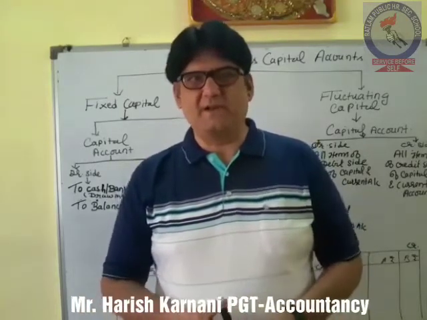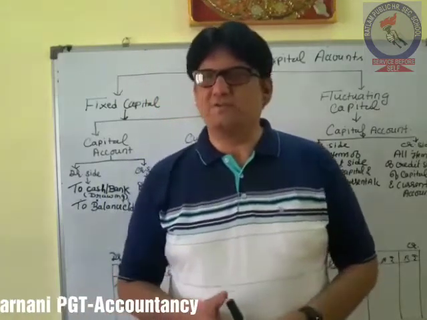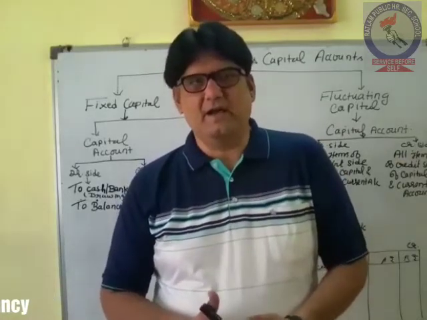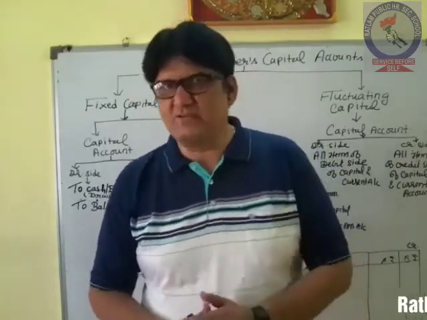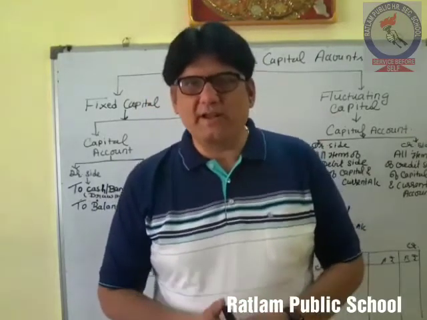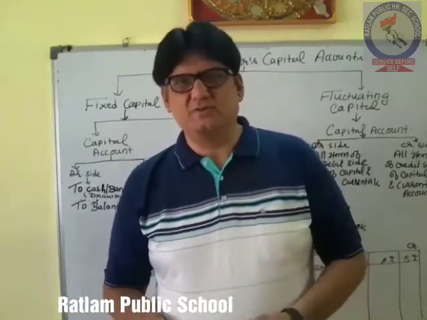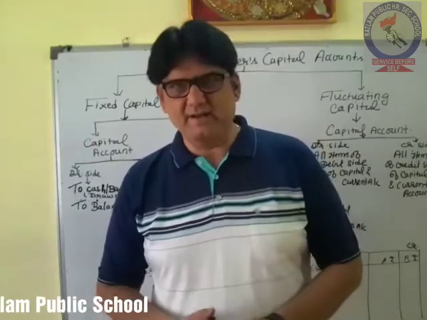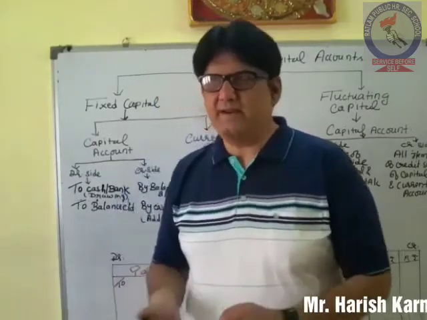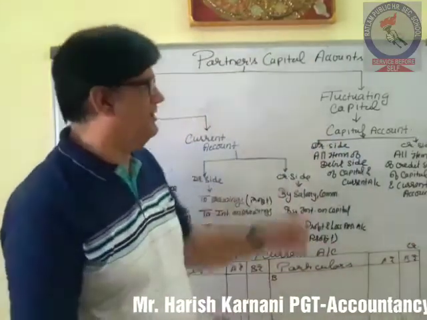So what is fixed capital, what is fluctuating capital, and what are the various accounts which we will be preparing in the case of fixed capital account or fluctuating capital account, while showing the accounting treatment in the books of the firm, and what are the items to be debited or credited while preparing those accounts. All these things have been shown in a pictorial format on the board.